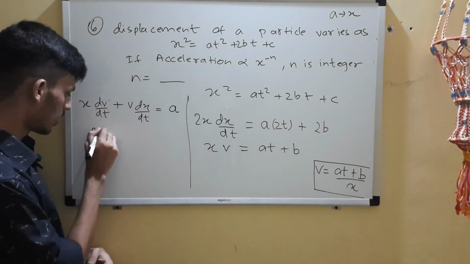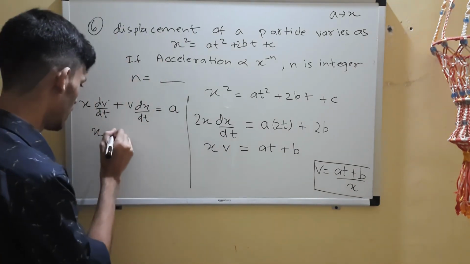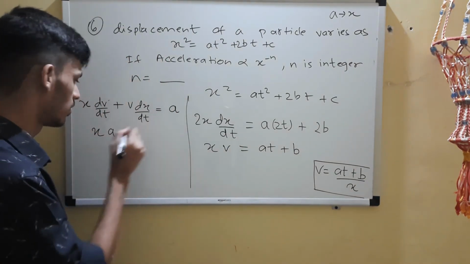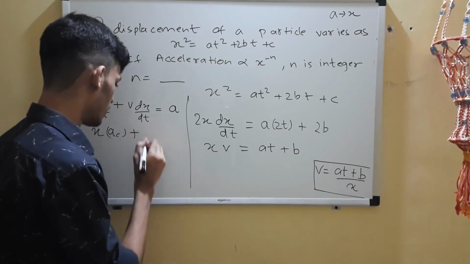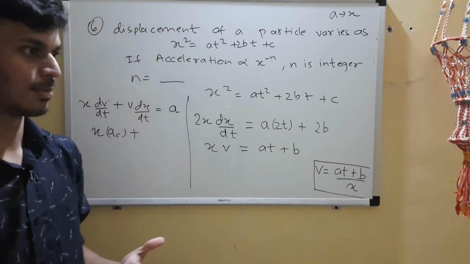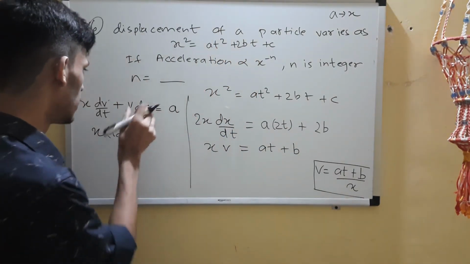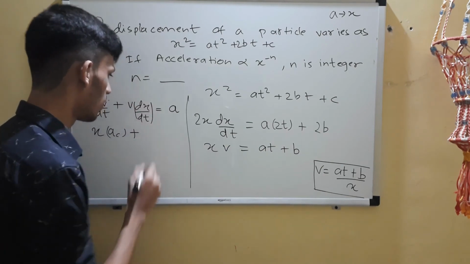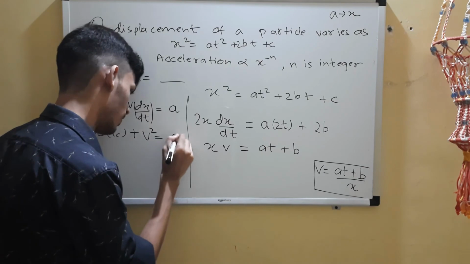So x, what is dv by dt? Dv by dt is acceleration, so I'll write ac, because here also there is a. And here what is dx by dt? V into dx by dt. Dx by dt is velocity, so this is also velocity. Velocity into velocity, velocity squared.